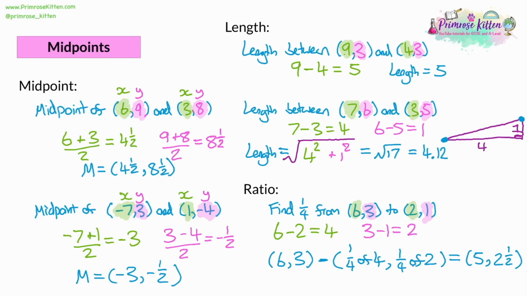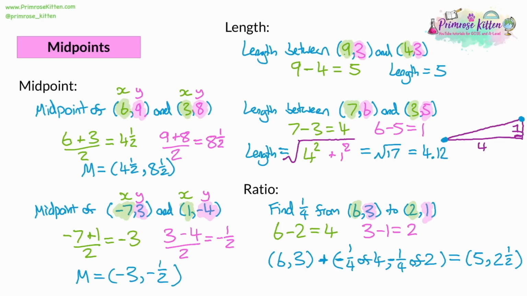A better way to write this is perhaps that we're going to add on a coordinate, but it's going to be a negative x amount because the x coordinate's going down, and a negative y amount because the y coordinate's going down. And as I said, sometimes these will be positive, sometimes a mix of positive and negative. You've got to check what's happening on your journey. The x journey is going from 6 to 2, it's going down, and the y journey is going down from 3 to 1.